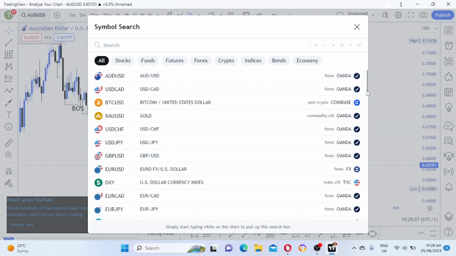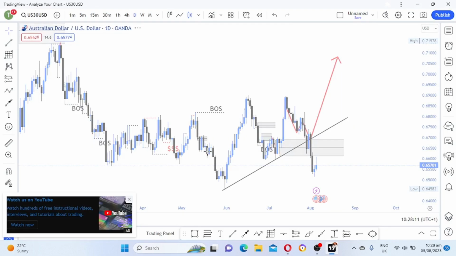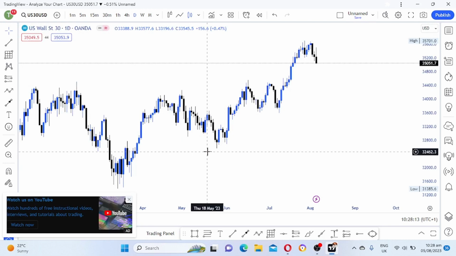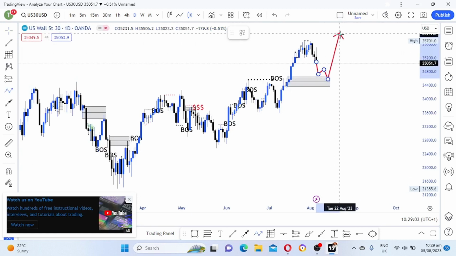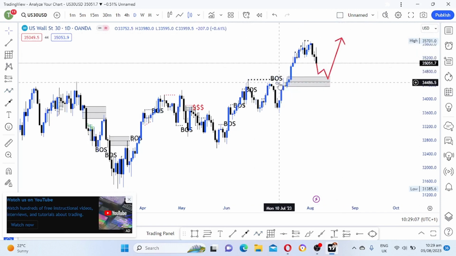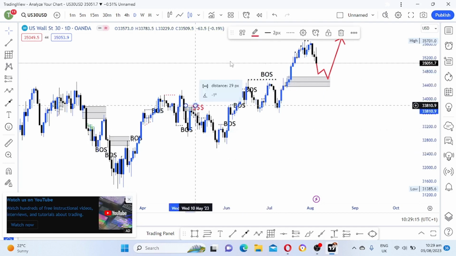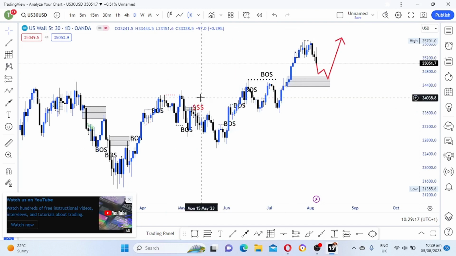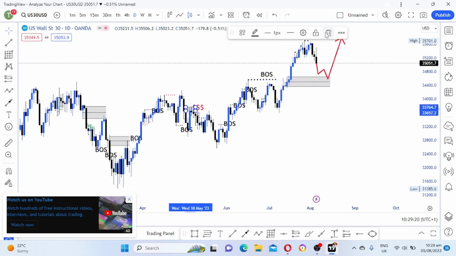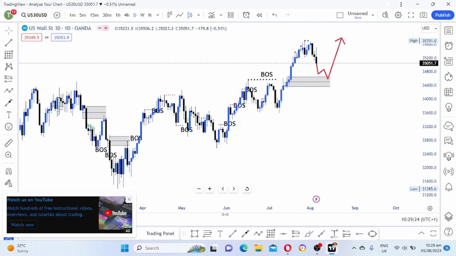US 30. Let's look at US 30. As you can see now on US 30, we have a break of structure to the upside, guys. So we are bullish.